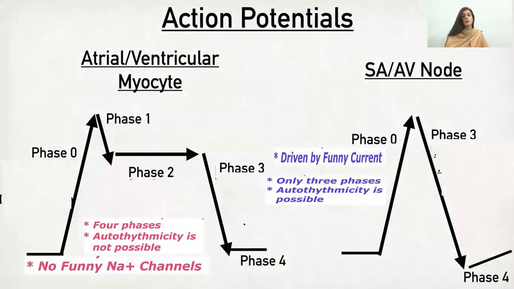Now, again coming towards the differences between the two cycles, the atrioventricular myocyte cycle and the SA/AV node cycle. In these regular myocytes, we have 5 phases: phase 0, 1, 2, 3, and 4. While in the case of the SA/AV node, we have 3 phases: phase 0, 3, and 4. In these myocytes, we don't have any involvement of the funny current, while in the case of the SA/AV node, we have the involvement of the funny current.